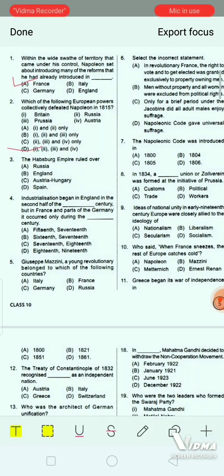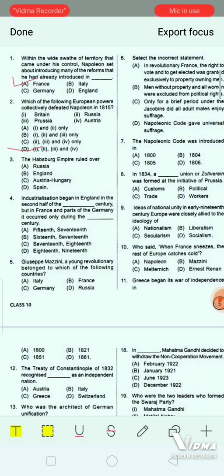Now coming to next question. Number 3. The Habsburg Empire ruled over dash. Option A, Russia. Option B, England. Option C, Austria-Hungary. And option 4, that is Spain.